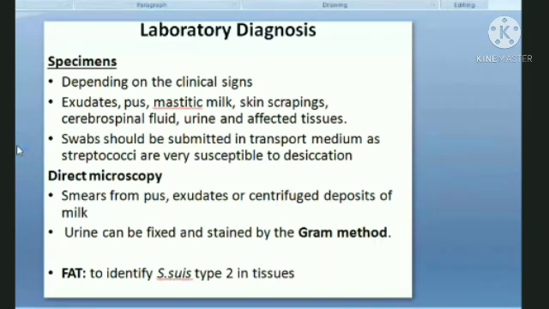Starting with the laboratory diagnosis, you go for the sample collection.